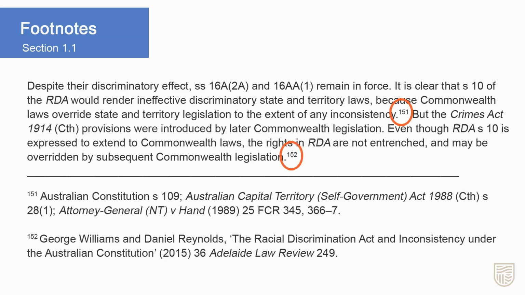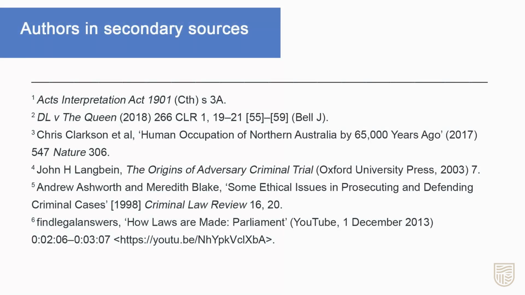Footnote numbers are included consecutively after a punctuation mark. The citation is then included in a footnote at the bottom of that page. A full stop is used at the end of every footnote. If you refer to an act in full text, you do not have to cite it in the footnote as well. Authors in secondary sources are covered in section 4.1.